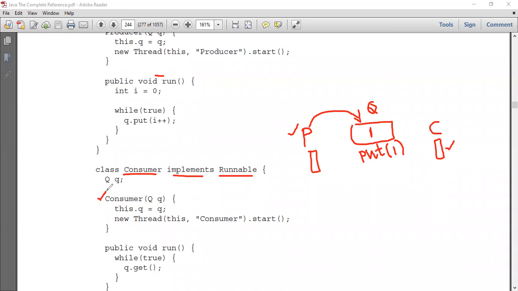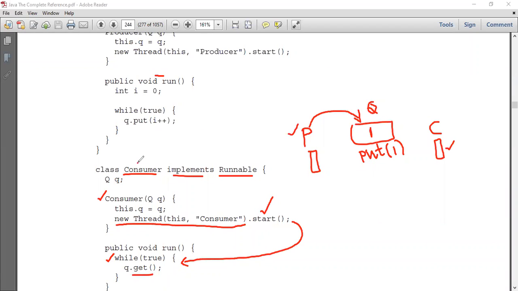Now inside this constructor called Consumer, again I'm going to create a thread. Once I create a thread, we need to start that thread by calling the start method. Once I call the start method, the control jumps inside the run method. In this run method, you can see that I wrote an infinite loop, that is while true. And inside this infinite loop, I am trying to call a method called get.